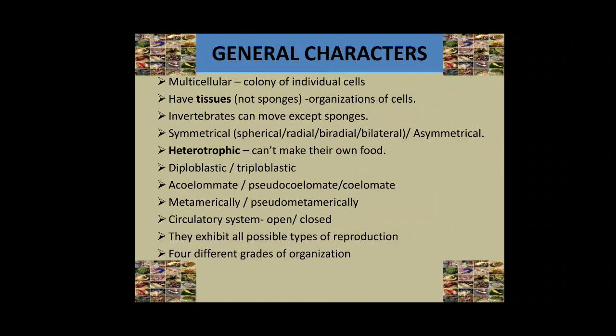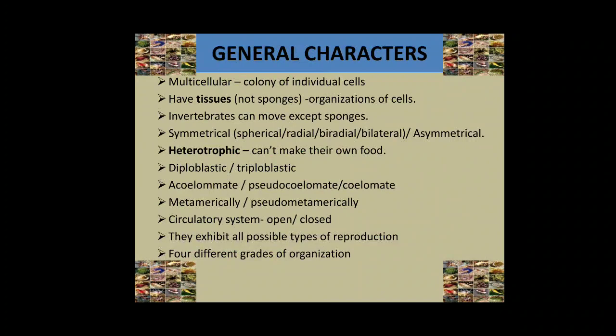There are five types of body symmetry in animals: asymmetry, spherical symmetry, radial symmetry, biradial symmetry, and bilateral symmetry. First, we see asymmetry. In asymmetry, the body parts are irregularly arranged around the central axis. Such animals cannot be divided into two equal halves. For example, protozoan animals like amoeba.